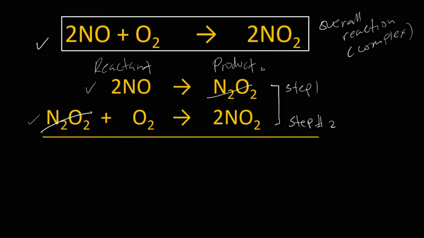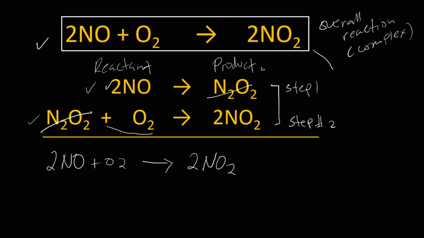What is left now is 2NO plus O2 yields 2 moles of NO2. This is how the overall reaction, or the complex reaction, is obtained. It comes from these elementary steps. You will also observe that the one we canceled, the N2O2, is our intermediate.